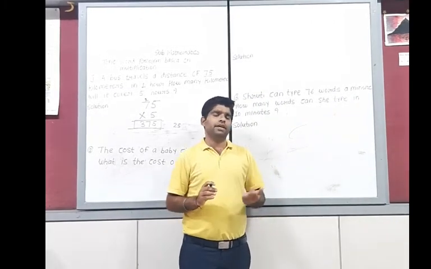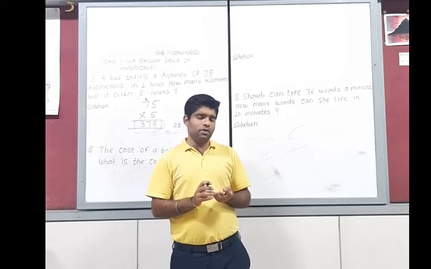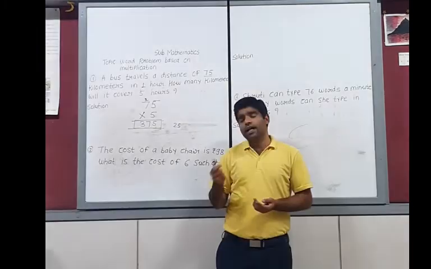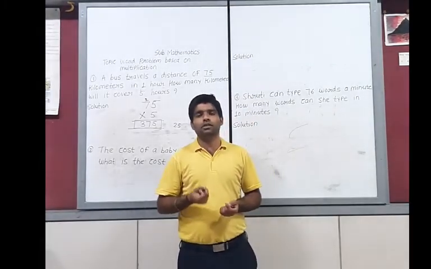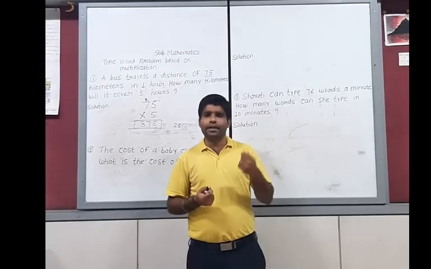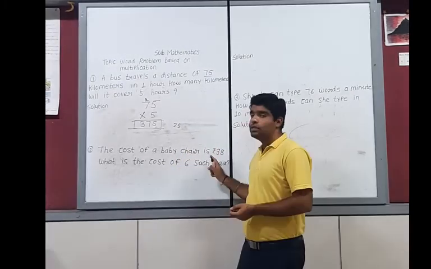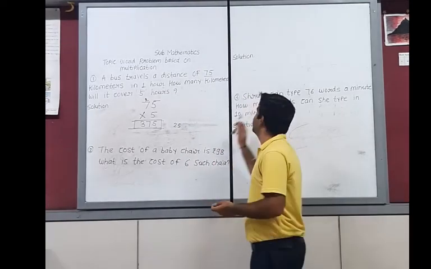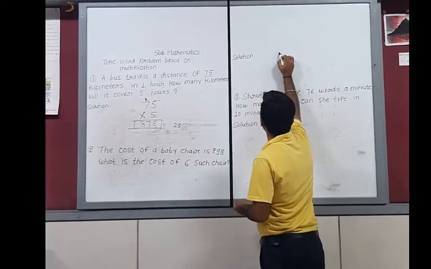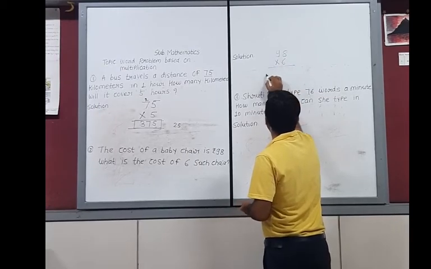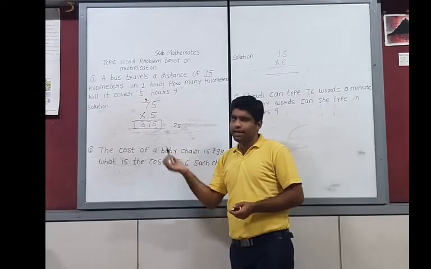Okay. It means that you have to use simple multiplication because the cost of one chair is given to you. This is 98 rupees. And similarly, you have to find out the cost of 6 such chairs. So you have to use simple multiplication. This is 98 multiplied by 6.